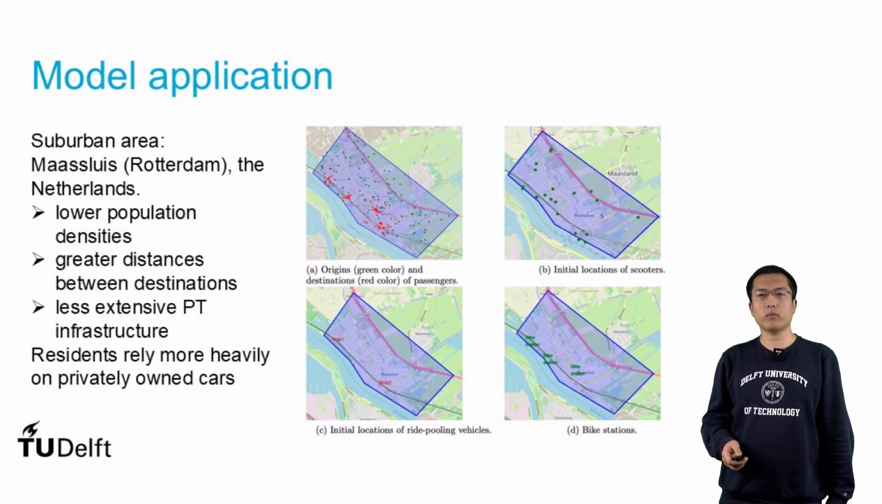We apply our model to a suburban area in Rotterdam city, because this area has some residents that rely more heavily on privately owned vehicles. Therefore, the proposed multimodal trip planning may reduce the number of private cars in this area.